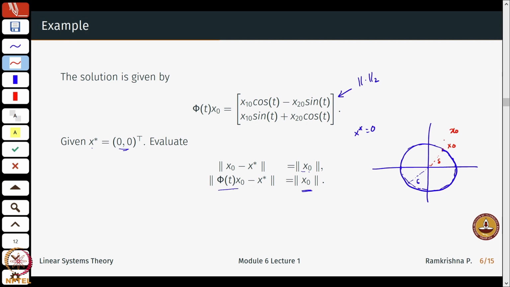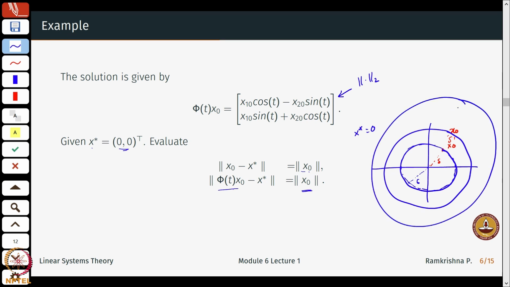So I will have a new delta, let me call this delta prime, and my solutions starting from here will just be circling around here. So they never go unbounded. So I can just take a larger ball like this, start from an initial condition here, and the solutions will just be inside this. Okay, so very nice and a trivial example, but it gives us a nice understanding of stability.